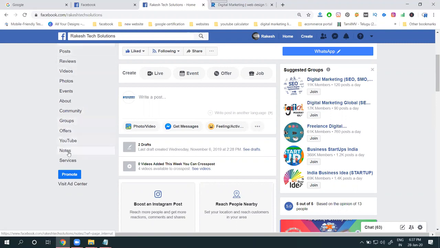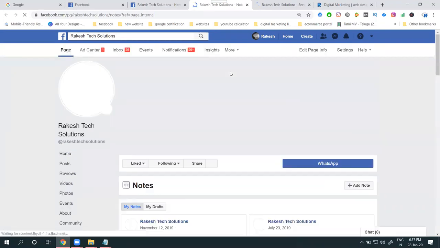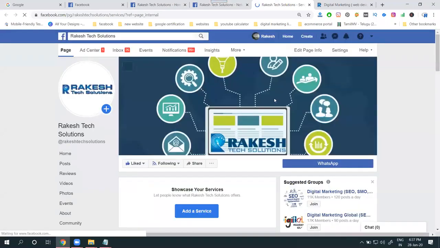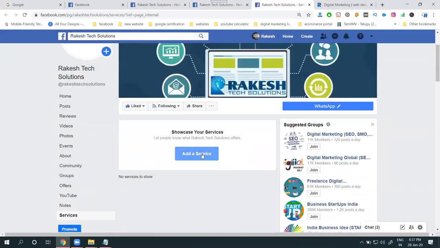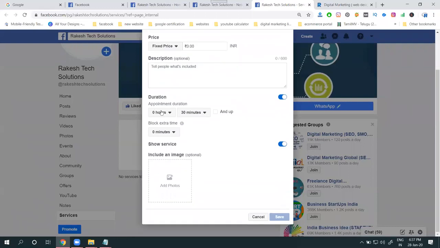Very important here are notes and the service. Notes are nothing but promoting for keywords. Next are your services. Add your service name, price, description, appointment duration, block extra time, and your images.